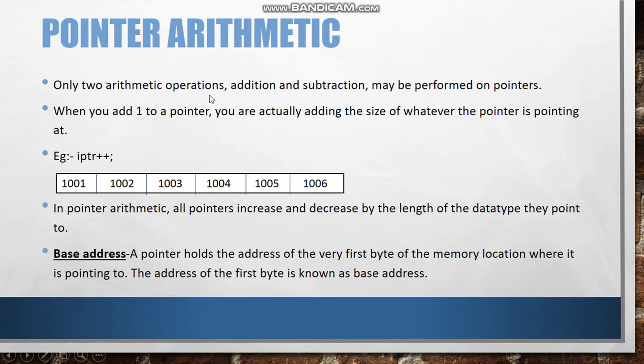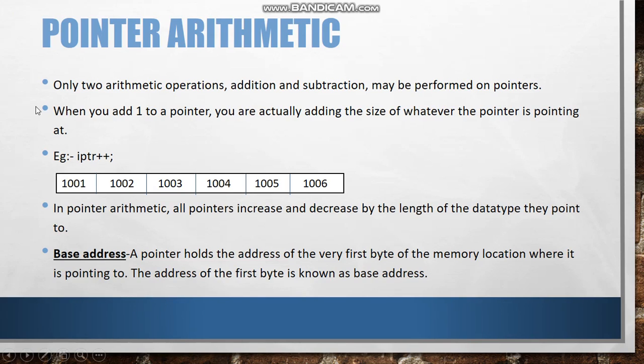Only two arithmetic operations, that are addition and subtraction, may be performed on pointers. When you add 1 to a pointer, you are actually adding the size of whatever the pointer is pointing at. This means that each time a pointer is incremented by 1, it points to the memory location of the next element of its base type. To understand it, here we have an example.